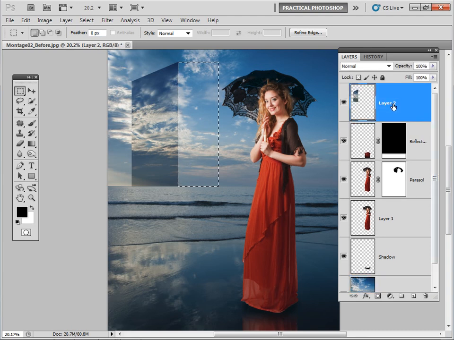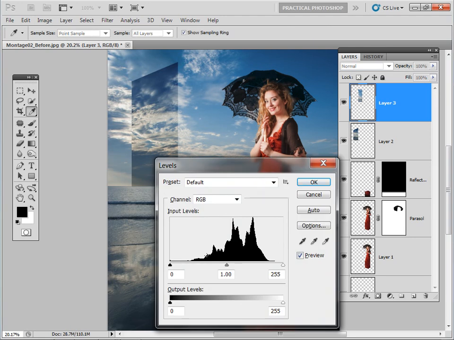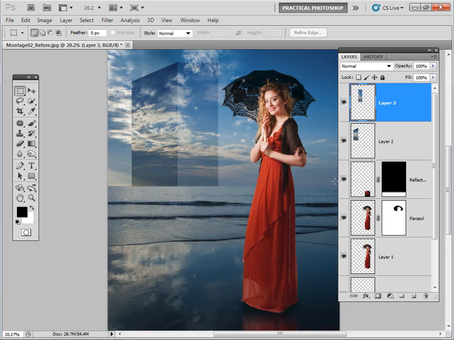Control-C, and back to the top of the layer stack, Control-V to paste, and Control-L to bring up the levels dialog window again and make it darker, but not quite as dark, so we've still got a bit of a line. You can see just a little bit of a gap there, so I'm going to grab the move tool, and that's looking a little bit better. Let's grab it one more time and push it a little bit up there.